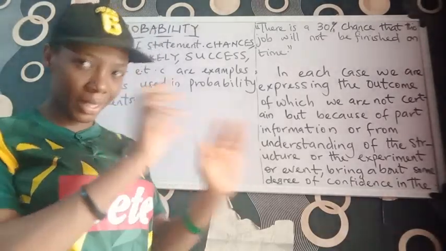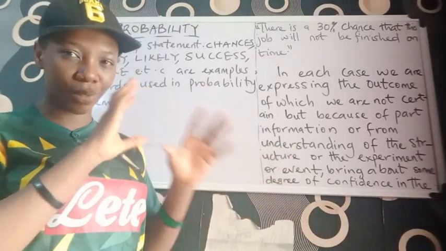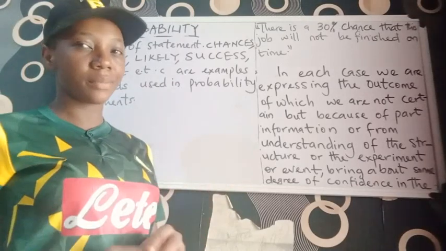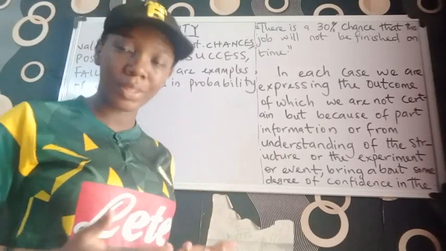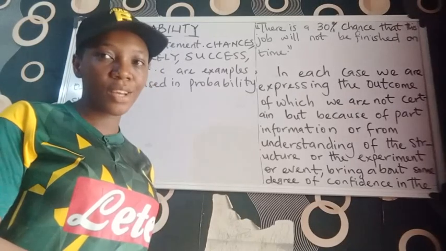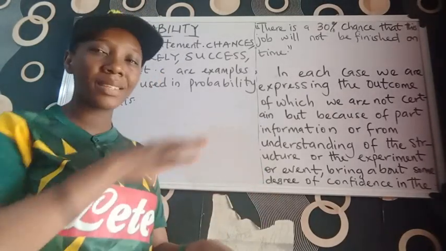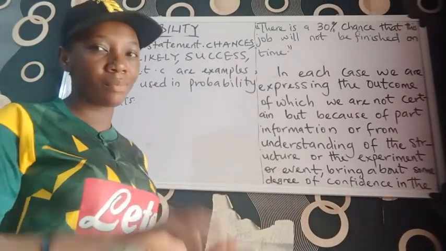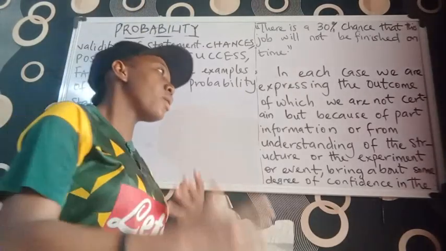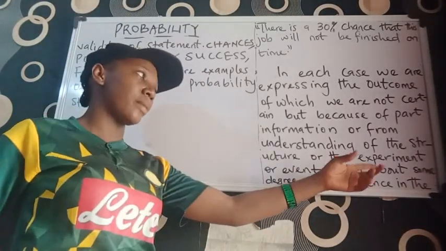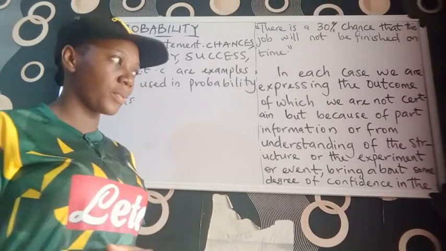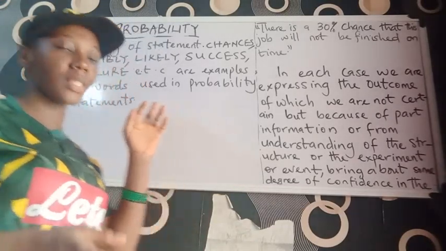You can tell there's a level of confidence that this job might not finish on time. So it's just based on the information we must have gathered that will bring about some degree of confidence in the validity of the statements.